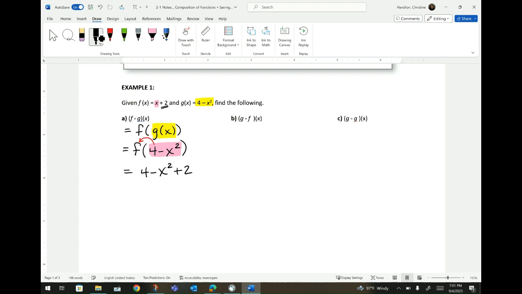Okay, so what I want you to notice is this right here used to be an x, right? The pink x, that's what it was. That used to be x plus 2. But I got rid of the x and replaced it with 4 minus x squared. And once I have replaced it, combine like terms. Well, 4 plus 2 is a 6 minus x squared. And then I stop right there, okay?